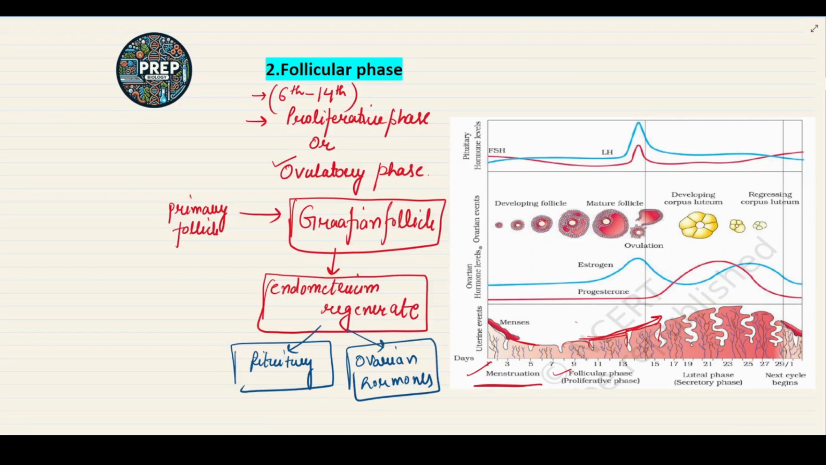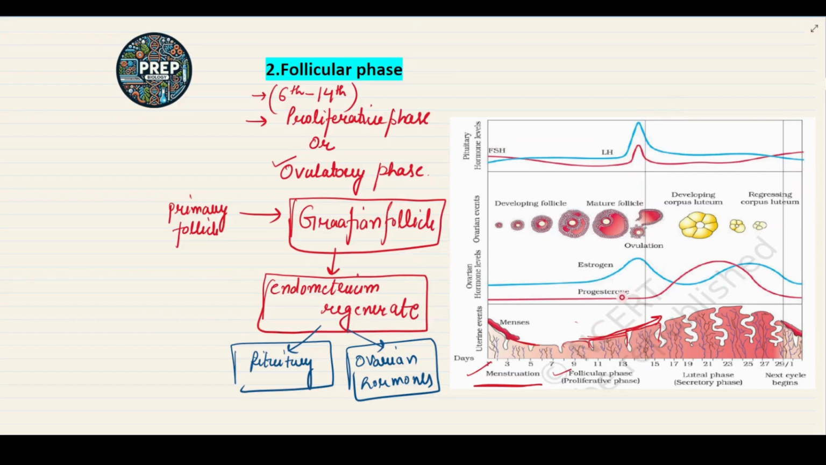Okay, so as you all can see here in this chart, these are the ovarian hormones and these are the pituitary hormones. The ovarian hormones during the follicular phase are estrogen and progesterone. The pituitary hormones contain FSH, that is the follicle stimulating hormone, and LH, that is the luteinizing hormone. The FSH and LH gradually increase. As you all can see, this is the follicular phase, and the LH and FSH gradually increase